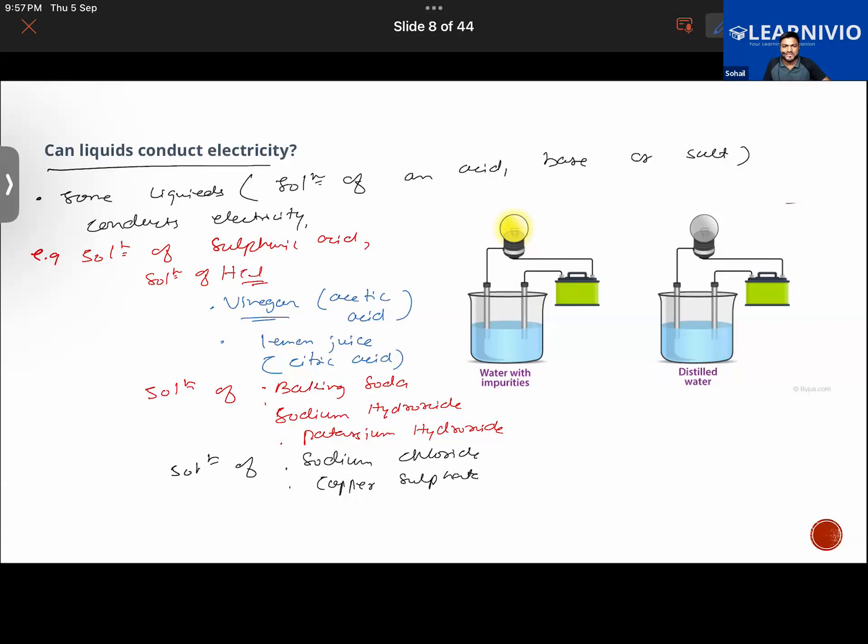So what was the reason behind that? And why are all these liquids, like the solution of sulfuric acid, hydrochloric acid, vinegar, lemon juice, baking soda, sodium hydroxide, potassium hydroxide, sodium chloride, and copper sulfate, conducting electricity? Because when electricity passes through these solutions, these solutions break up into charged particles called